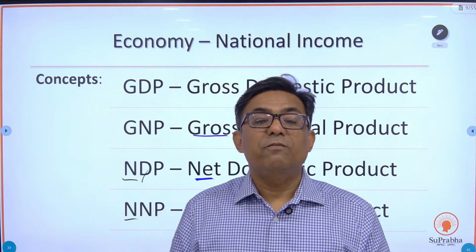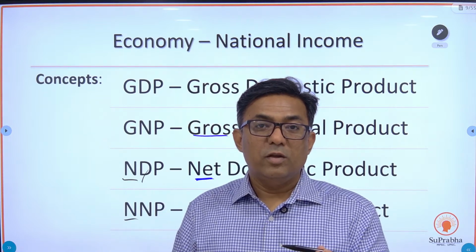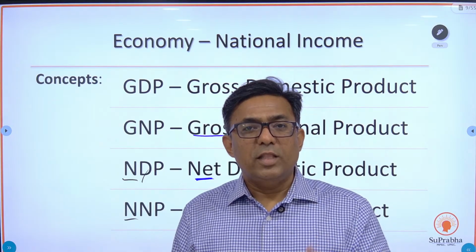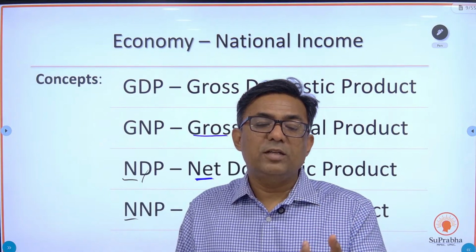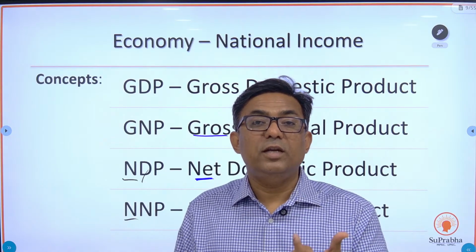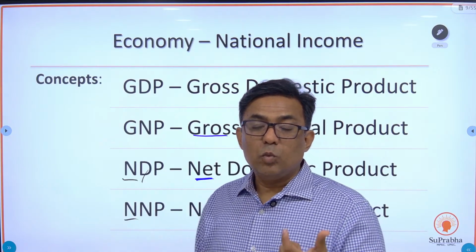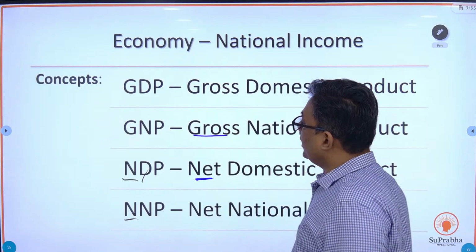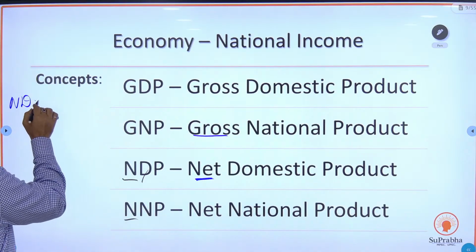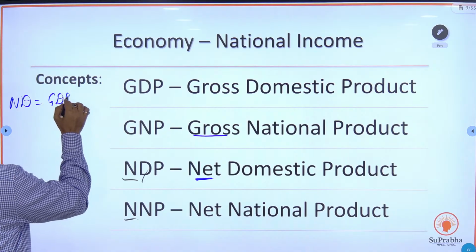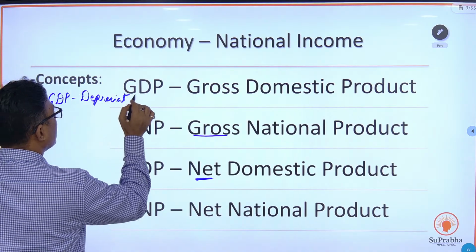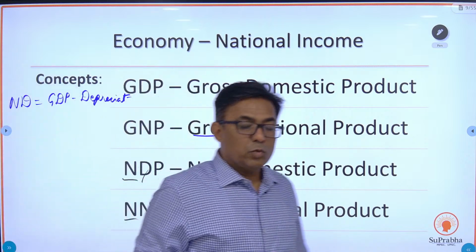When there is wear and tear of the machinery and equipment, the actual value after subtracting the wear and tear price is the net value. Net domestic product is nothing but GDP minus the depreciation. NDP is equal to GDP minus depreciation.